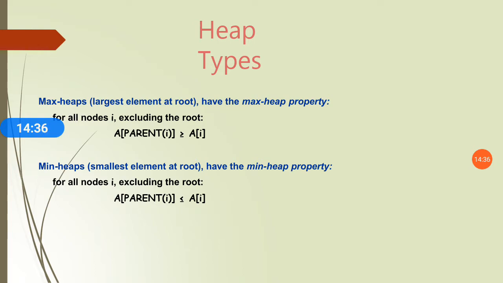So this is the difference between max heap and min heap. In max heap, A of parent of i is greater than or equal to A of i, and in min heap, A of parent of i is less than or equal to A of i. These are the two types of heap.